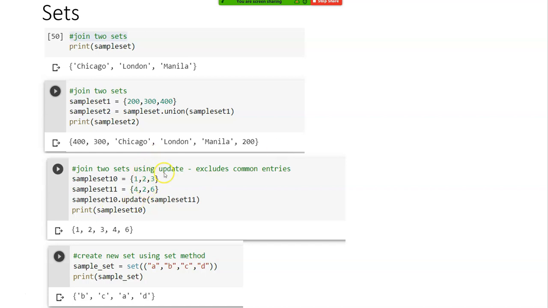Okay. Using the word update. If I use the word update, it excludes common entries. I am adding 1, 2, 3, 4 to 6. If I use the word union, the common entity 2 will appear twice. But because I used update, the common entries are excluded. It prints only once. If I had used union, I will have 6 entries. Because I have used update, which excludes common entries, I have only 2 appearing one time.